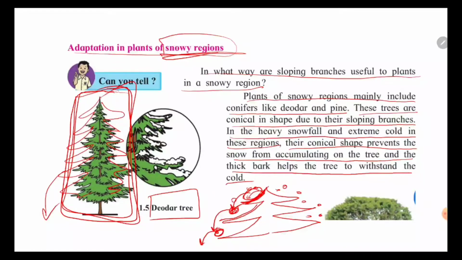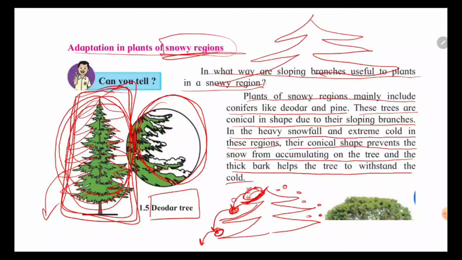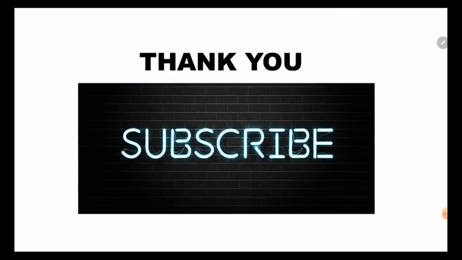Because if the snow is getting accumulated here, then we can't see the tree as green. The tree will become white, and because of its white color, photosynthesis cannot be carried out. If photosynthesis is not done, the plants would not get food, and if the plant is not getting food, it will die. So therefore their shape is like this, so that they can live a longer life. So this was the adaptation in plants session.